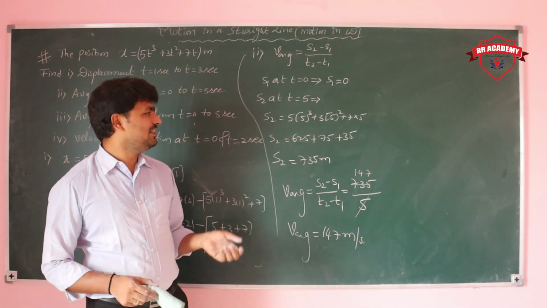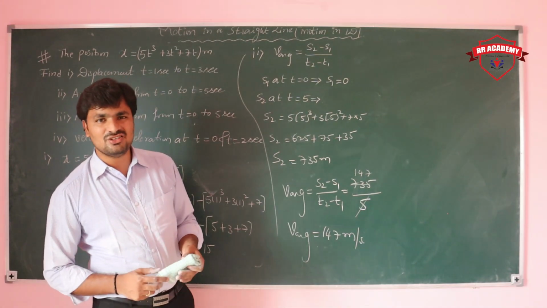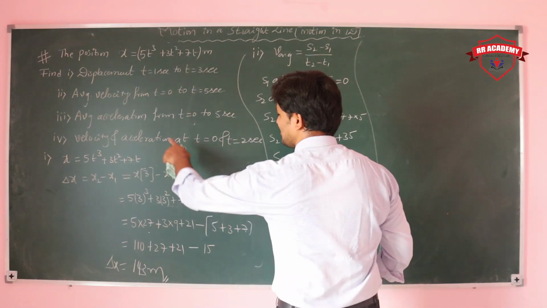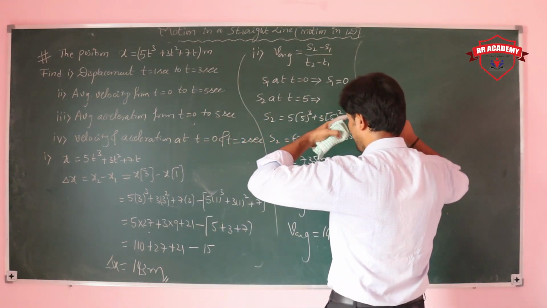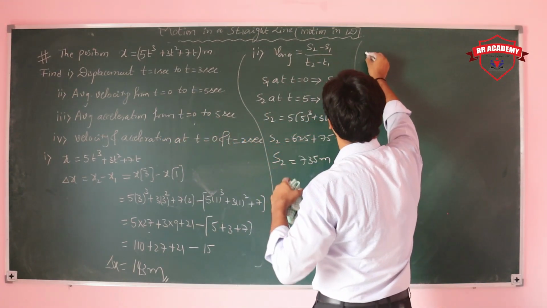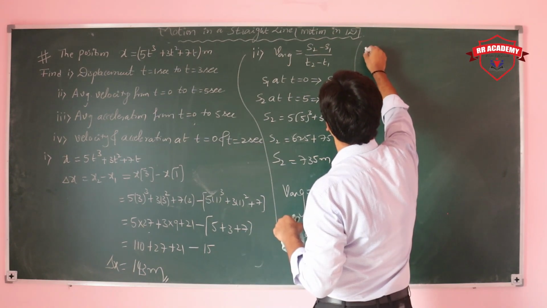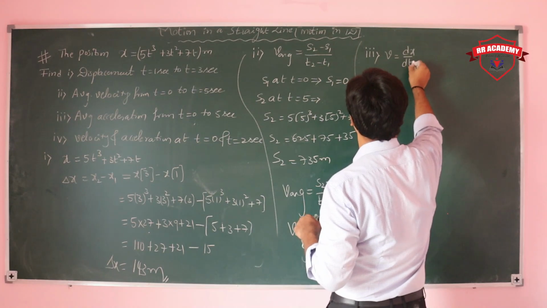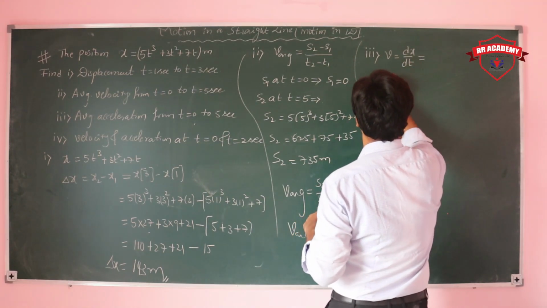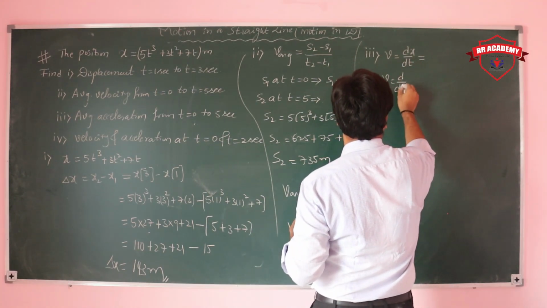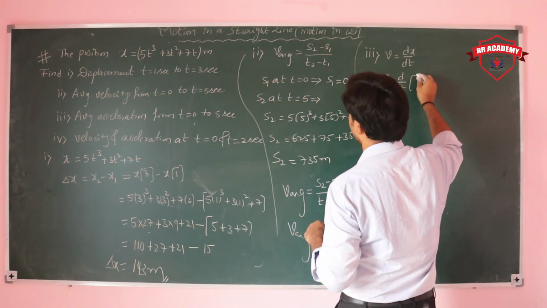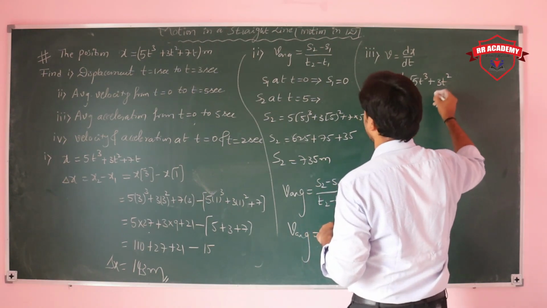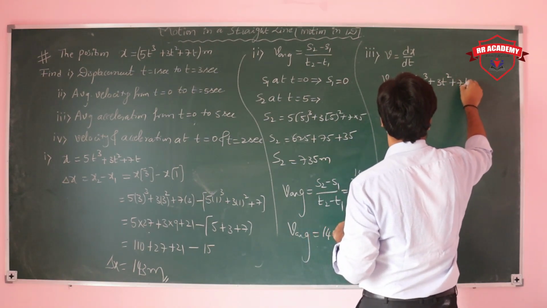Next possibility is to find the average acceleration. For average acceleration, again I want to take the velocity expression. For that, first I am taking v is equal to dx by dt. Differentiate the given expression: v is equal to d by dt of 5t cube plus 3t square plus 7t.